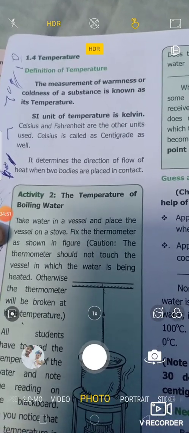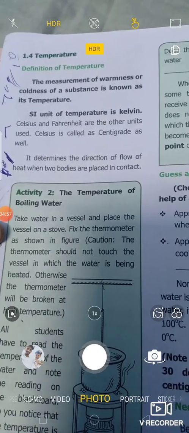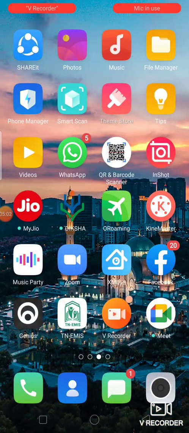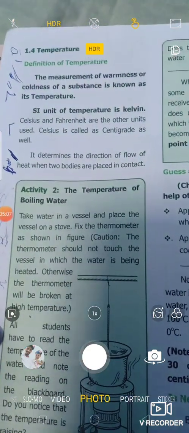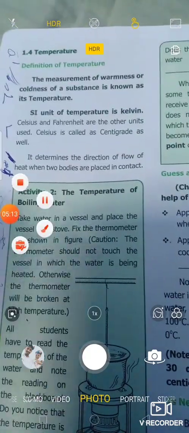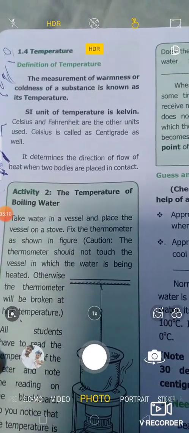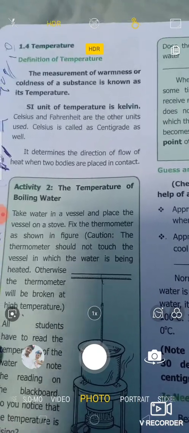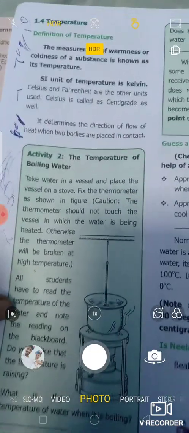What is temperature? The measurement of warmness or coldness of a substance is known as its temperature. The SI unit of temperature is Kelvin. Also, Celsius and Fahrenheit are the other units used to measure temperature. Celsius is called centigrade as well. Temperature determines the direction of heat when two bodies are placed in contact. Temperature is a measure of heat.